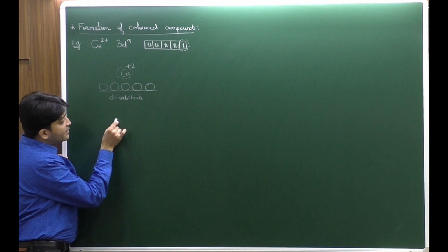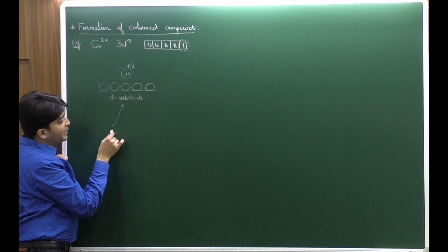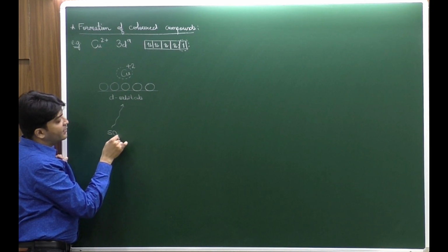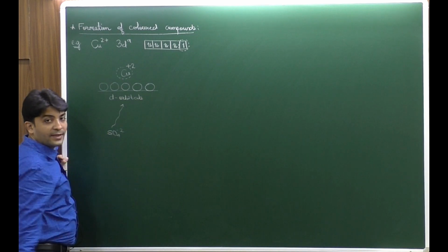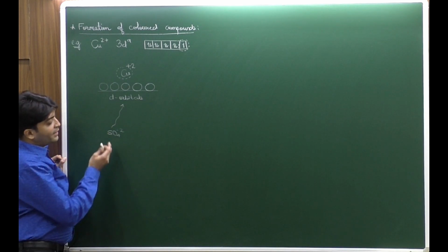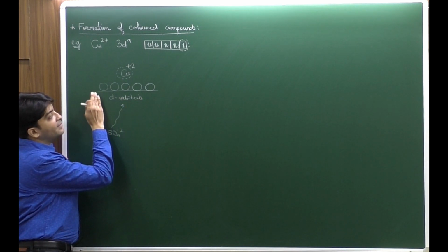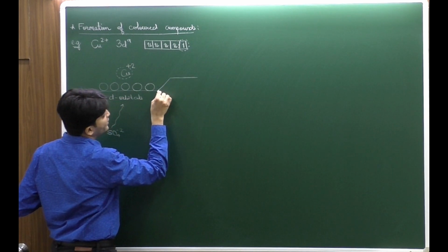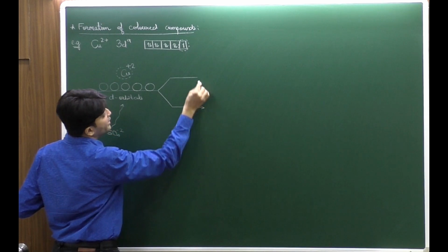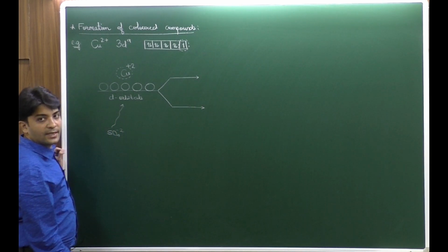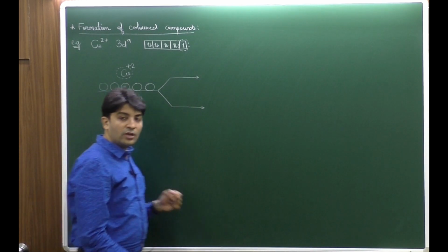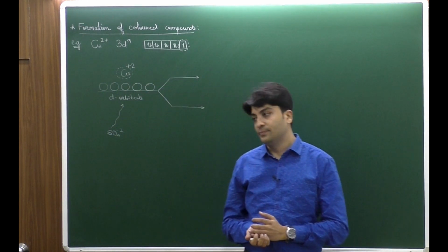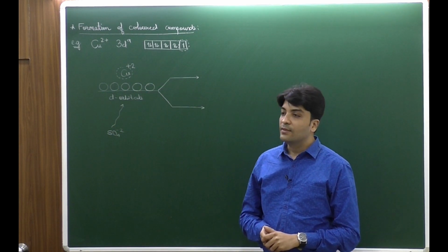Next, when there is an incoming ligand, the ligand is the negatively charged anion to which the cupric ion is going to get bonded. So in the presence of the ligand, what happens? This energy level gets split up into two different energy levels, which is called lower energy level and higher energy level. This particular concept is called crystal field splitting.